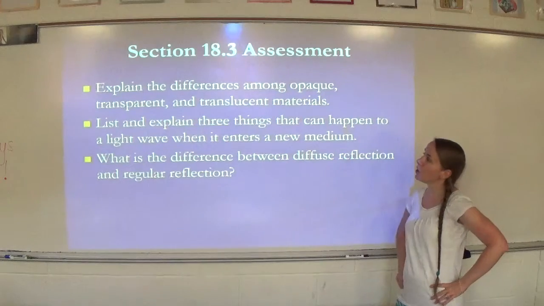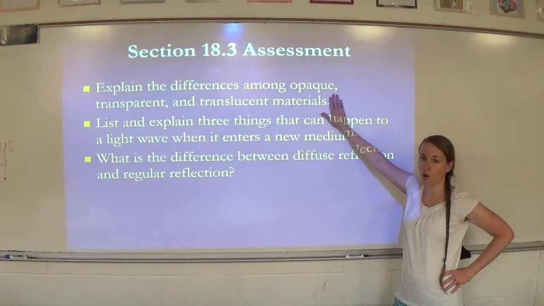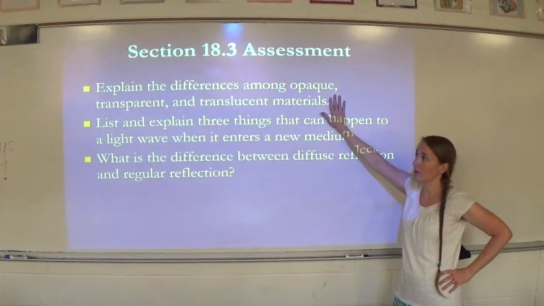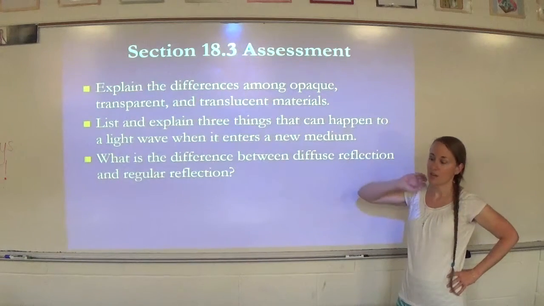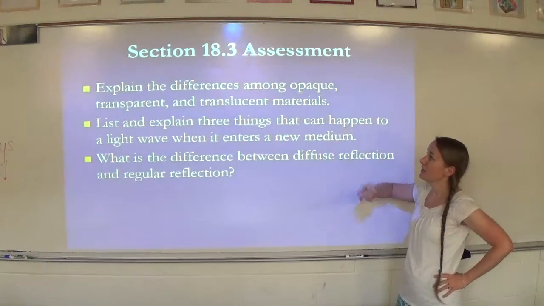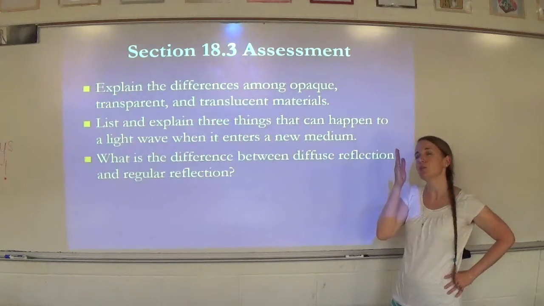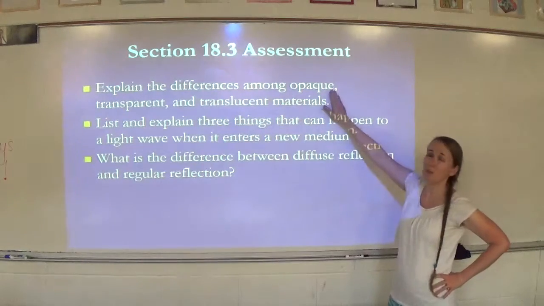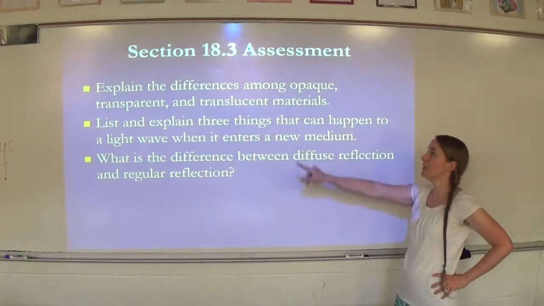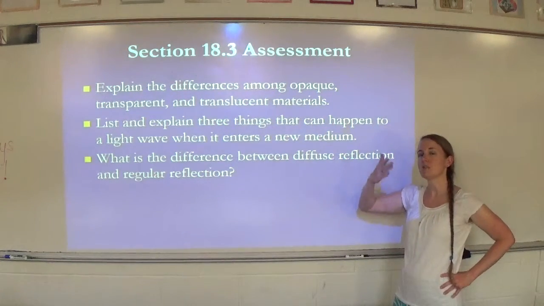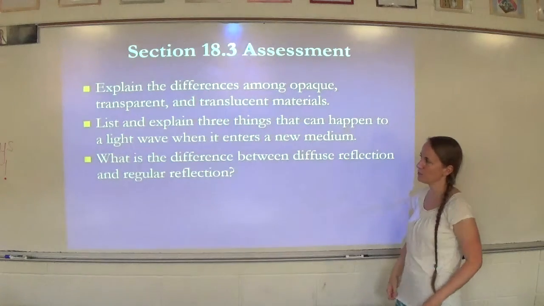Explain the differences among opaque, transparent, and translucent. Well, opaque, you cannot see through it at all. It either absorbs or reflects all light. Transparent, you can see straight through. It allows the light to pass through or transmit. And then translucent, that's where you have some scattering of the light, and so you can see through a little bit. So like I said, think about those cups. Opaque would be that red solo cup. Transparent would be that glass cup that we can see straight through. And translucent would be that kind of frosted plastic one where we can get a little bit of an idea of what's on the other side, but we can't really see through.